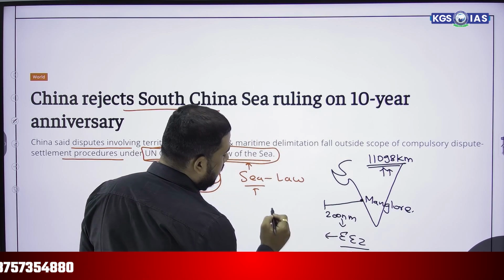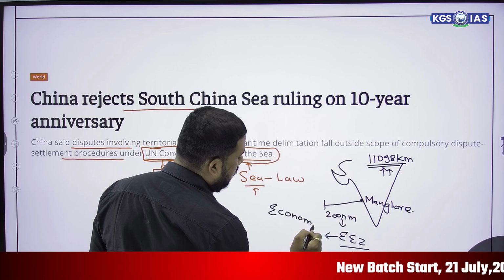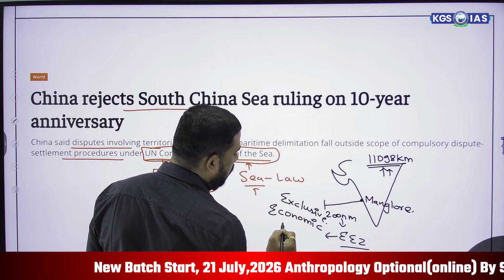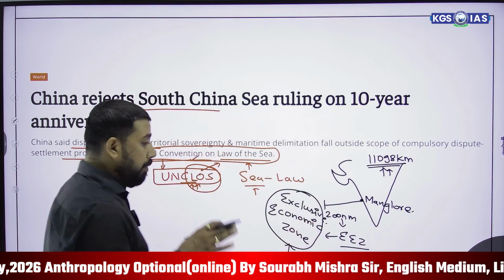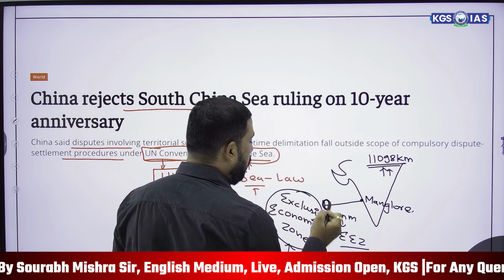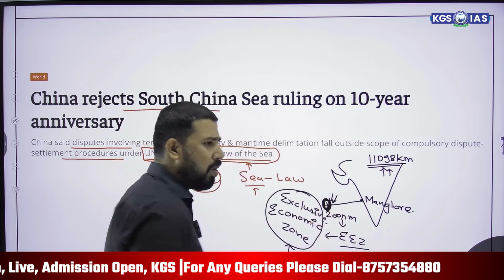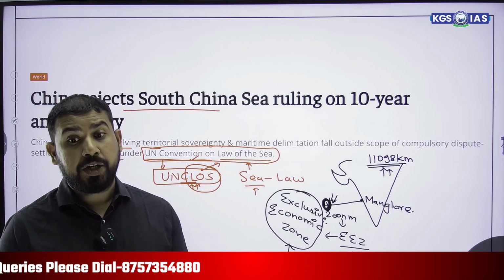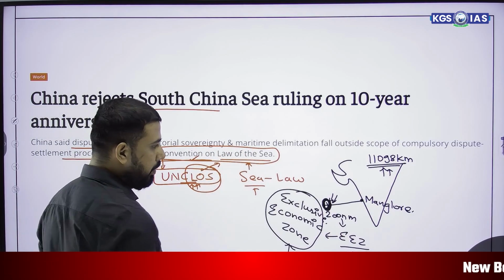It is the Exclusive Economic Zone. From this area, India can explore, mine, or drill the oil, natural resources, and fishing, but with due permission of the United Nations Convention on the Law of the Sea.